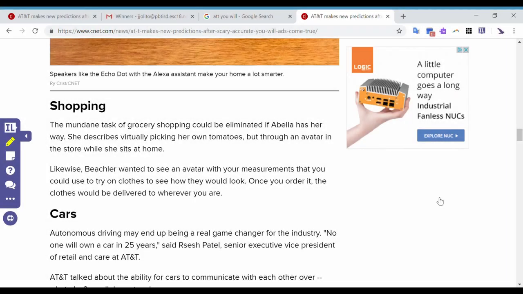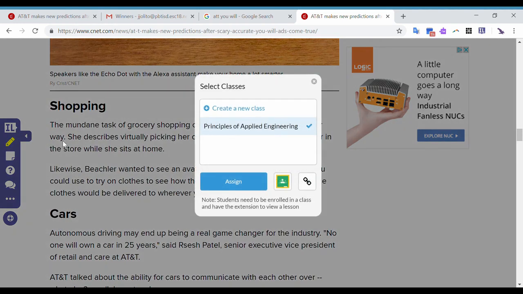So now that we have our lesson inserted into this web page, next thing that we're going to do is assign it to the class. And to do that, again, in the toolbox here, you click on IL, that's the assign button. And then you can either create a new class, integrate it into your Google Classroom, copy the link, or just assign it to whichever class you already have there.